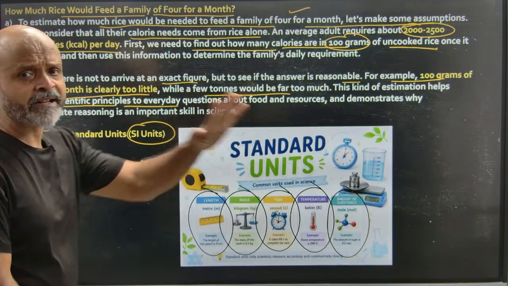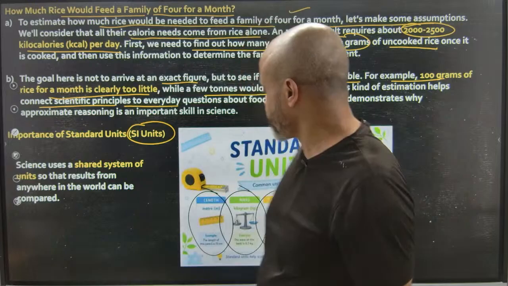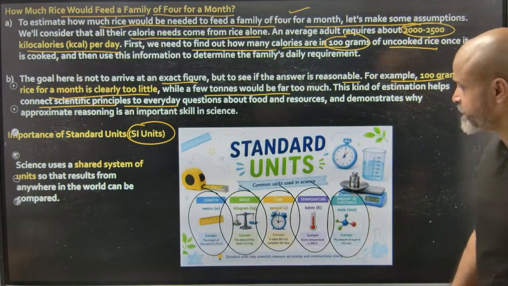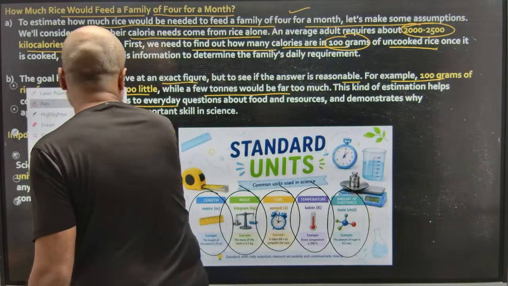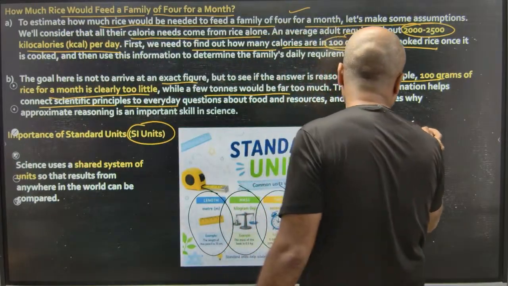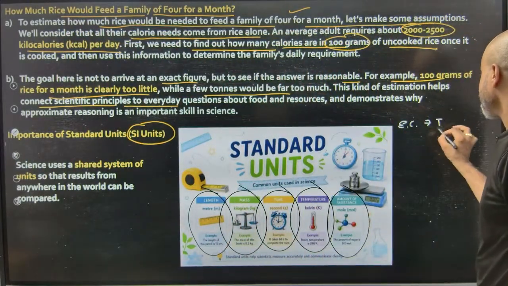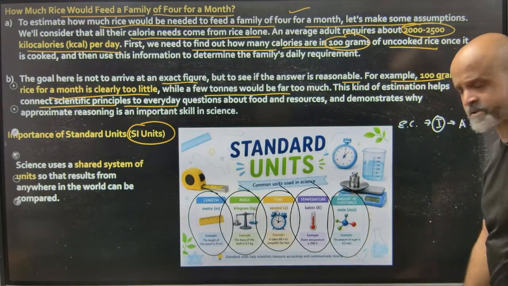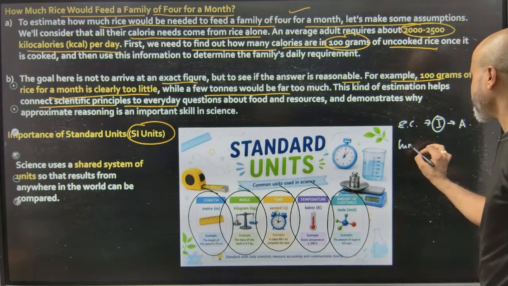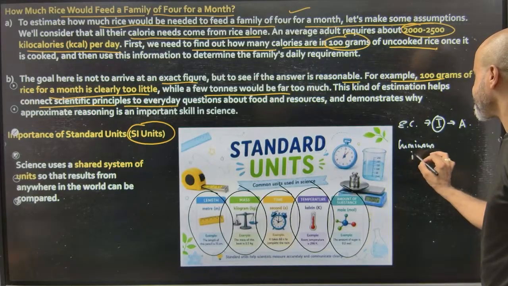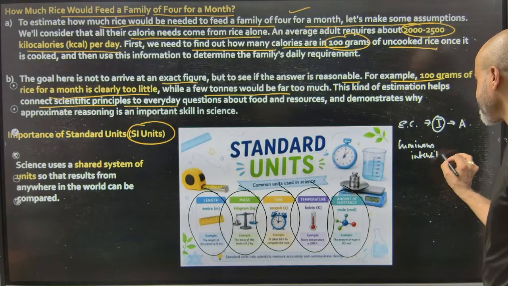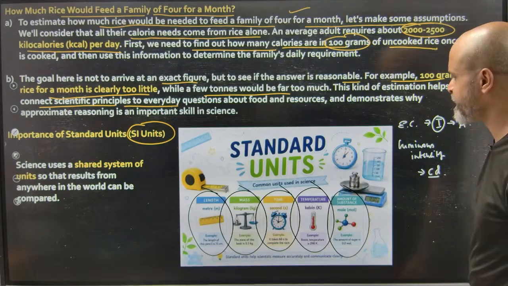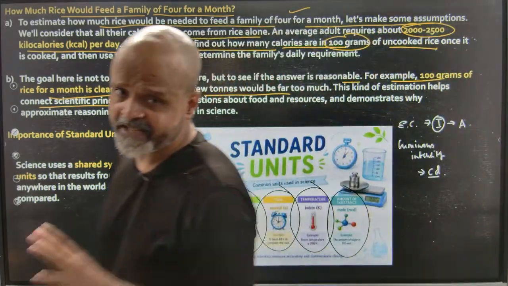Okay, so there are 7 physical quantities. We have discussed 5. There is something called electric current that forms the 6th, which is represented by I, and it is measured in amperes. There is something called luminous intensity, that is measured in candela. So these are the 7 basic physical quantities.